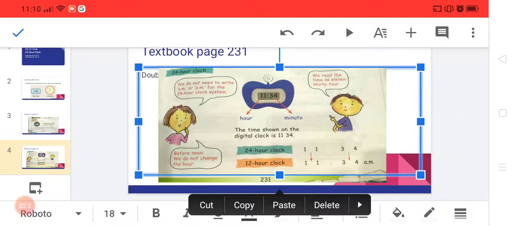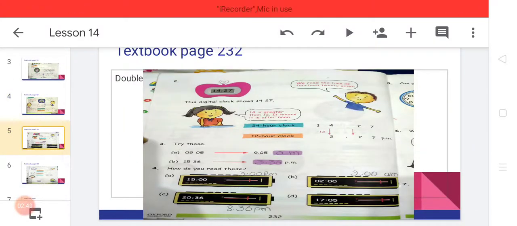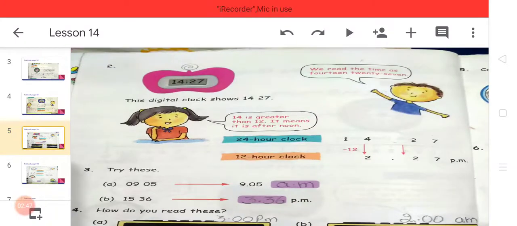Okay guys, after this I have another page, textbook page 232. Okay guys, there is question number 2. This is on the digital clock, and the time shows 14:27. We read the time as 14:27. 14 is greater than 12. It means it is afternoon time.